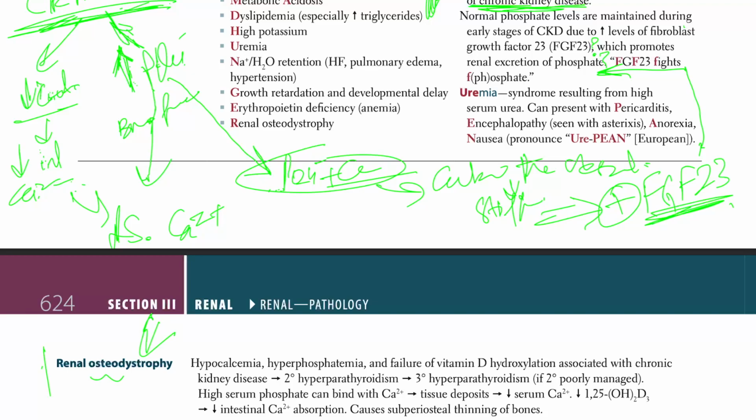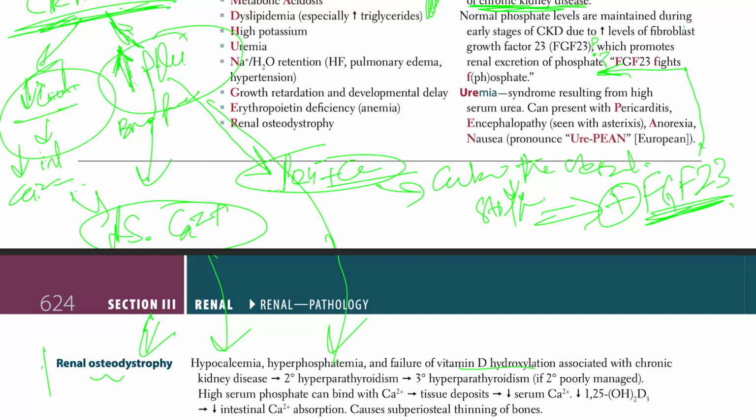You have the hypocalcemia, again this thing right here, hyperphosphatemia, again this thing here, and the failure of vitamin D hydroxylation, which is this thing here, associated with chronic kidney disease, and CKD causes all of that, right? Now let me change the color.